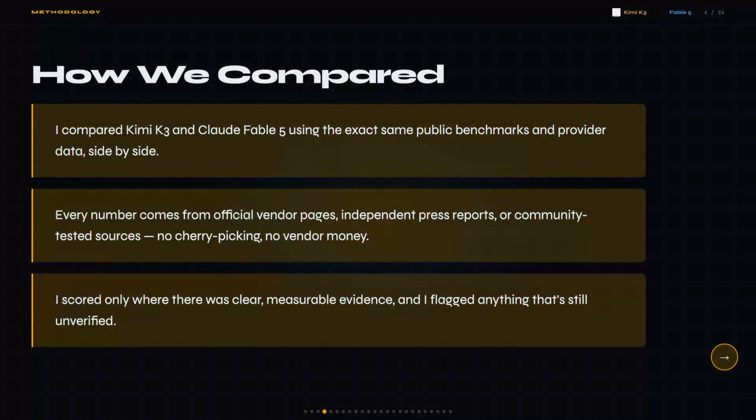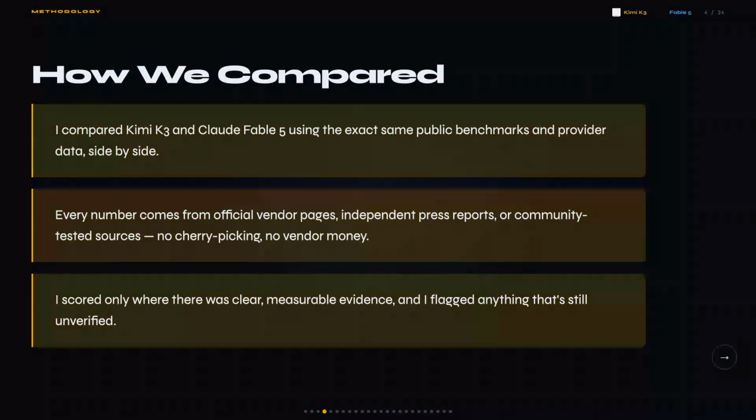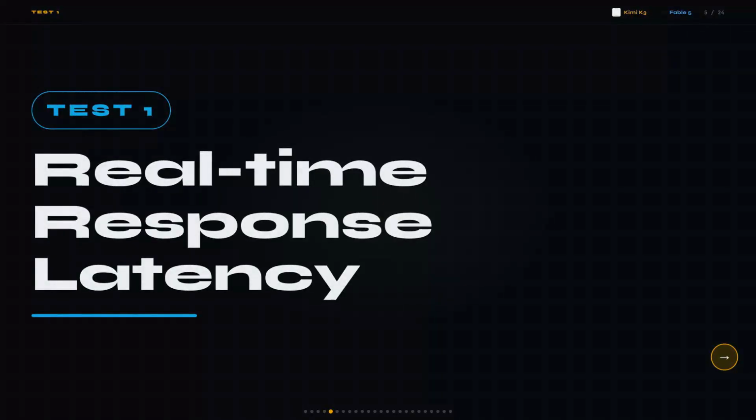So this comparison is for you if you're choosing between these two models for real work: coding agents, document pipelines, anything where you're burning millions of tokens a month. Because pick wrong and you're either overpaying by 3 times or shipping a model that can't handle video, and that's a concrete fixable mistake. All right, so test 1, real-time response latency.